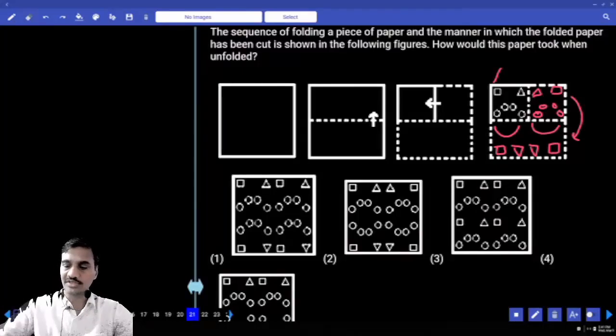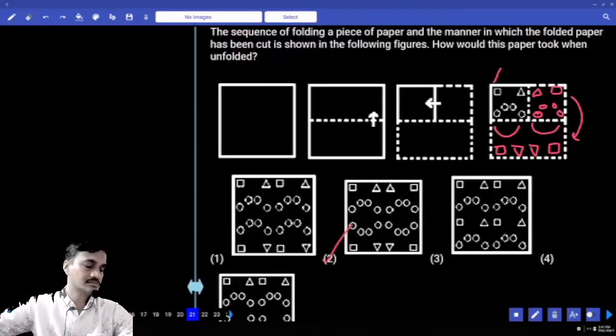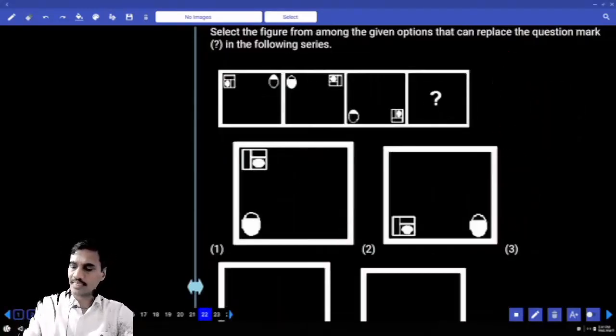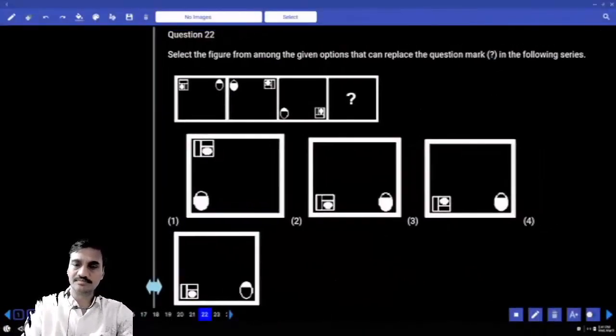And so what is your answer here? Choice 2 is the answer. Now this is about question number 21. Then 22nd. Now in this 22, what is the answer we have for this 22?